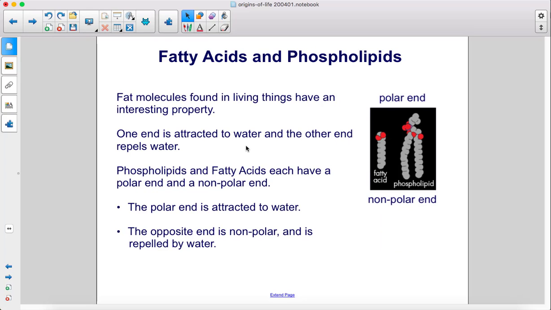Fat molecules found in living things have an interesting property. One end is attracted to water, and the other end repels water. Phospholipids and fatty acids each have a polar end and a nonpolar end. The polar end is attracted to water. The opposite end is nonpolar and is repelled by water.